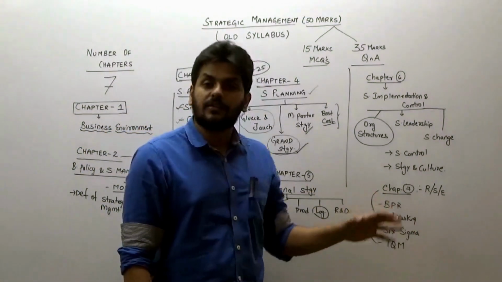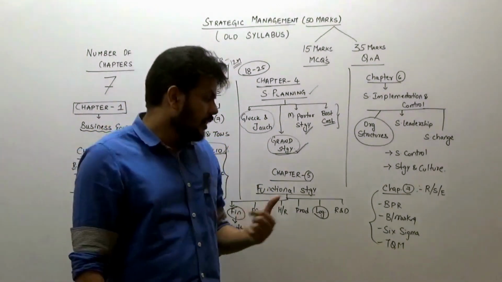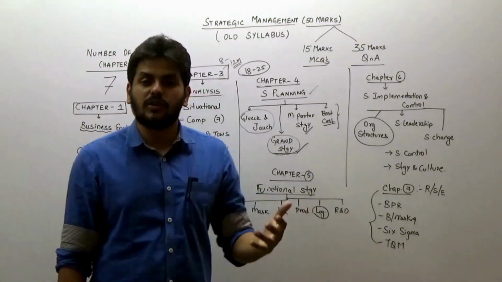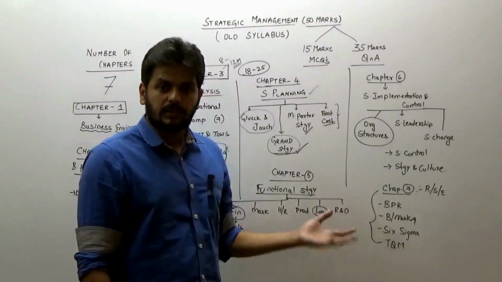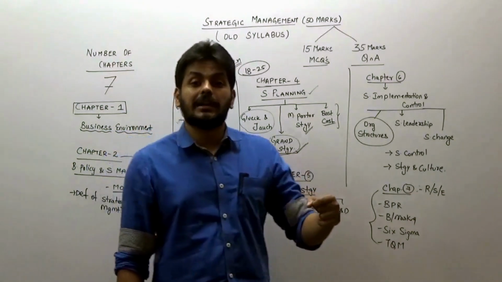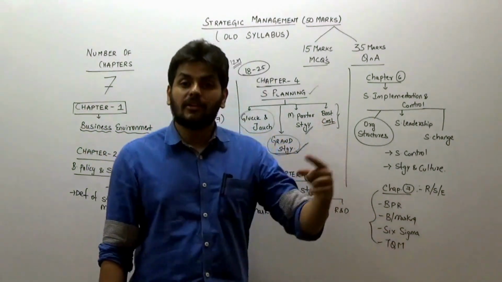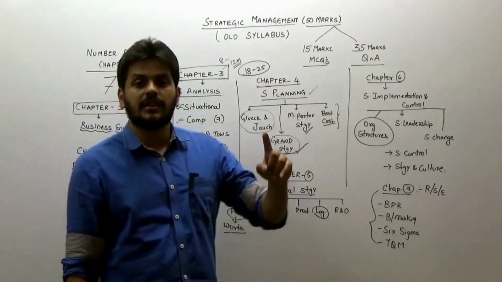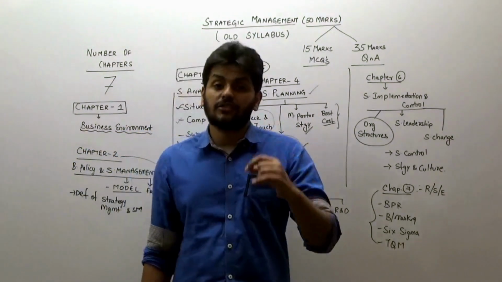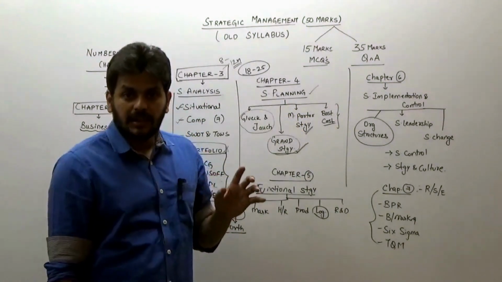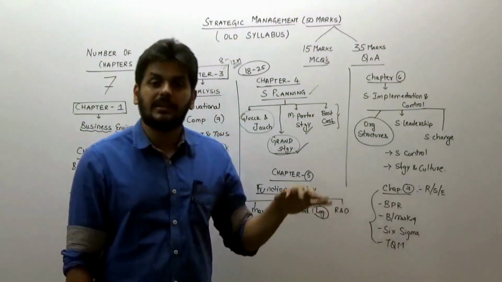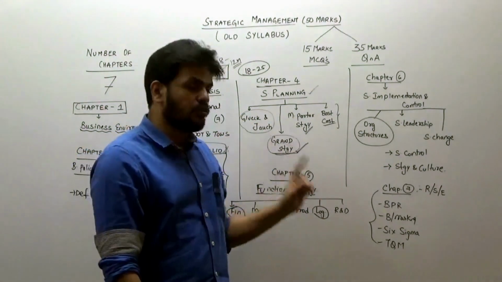BPR, benchmarking, TQM and Six Sigma. Focus more on Six Sigma and BPR because both of them have made it to the exam enough number of times. Benchmarking and TQM are small concepts in themselves, so just run through them once, that will be good enough. But what you should not miss in the 7th chapter is the last topic, how strategic management is useful in other organizations like non-profit organizations and medical organizations, because one true or false question, MCQ, or probably even a short question was always there from that topic. They'll generally say strategic management is applicable even to non-profit organizations or not applicable, and then say explain. So that last topic will also make sense.